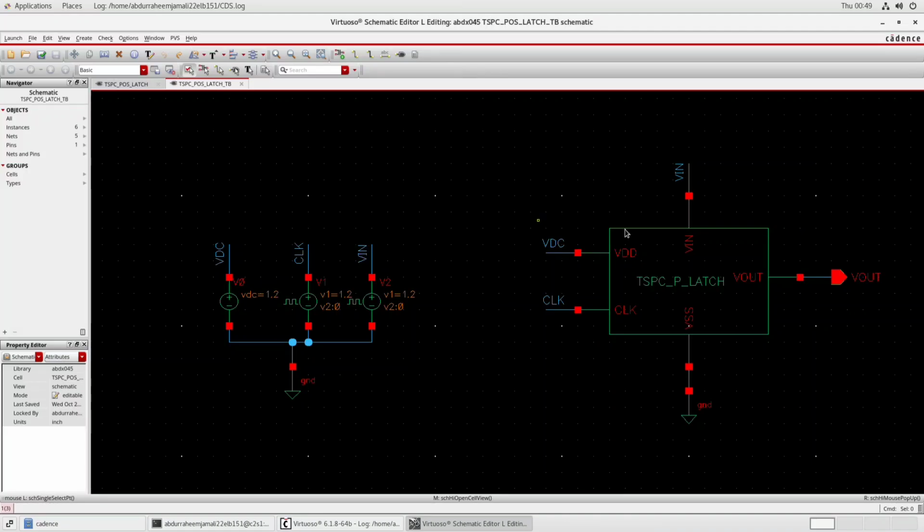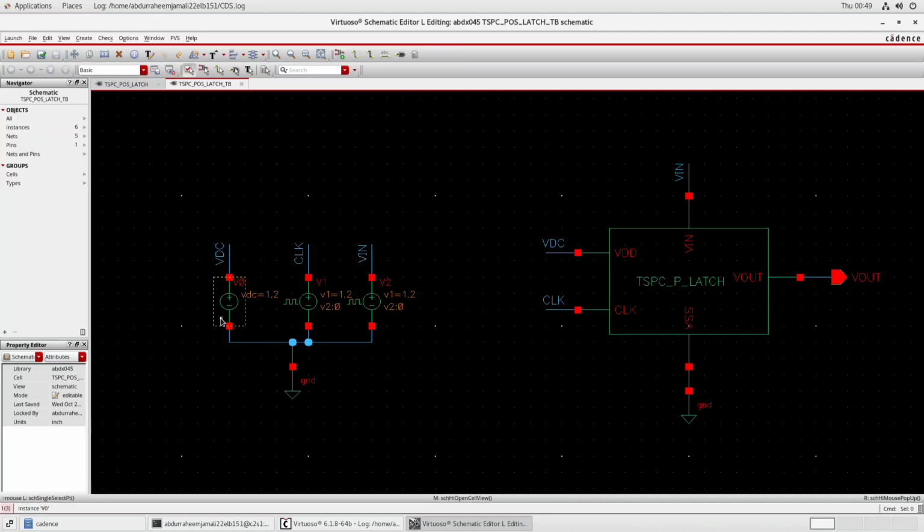This is our test bench. Here we have the voltages, input voltage Vin, clock signal CLK, and the supply rail as VDC, ground rail as GND, which is VSS here, and here we have the output node, and here we have the voltage sources like VDC, DC voltage, and we have two pulsed voltage sources.